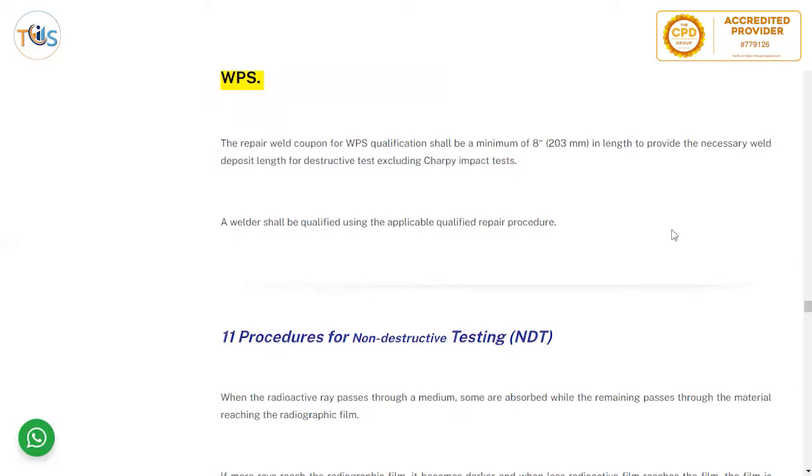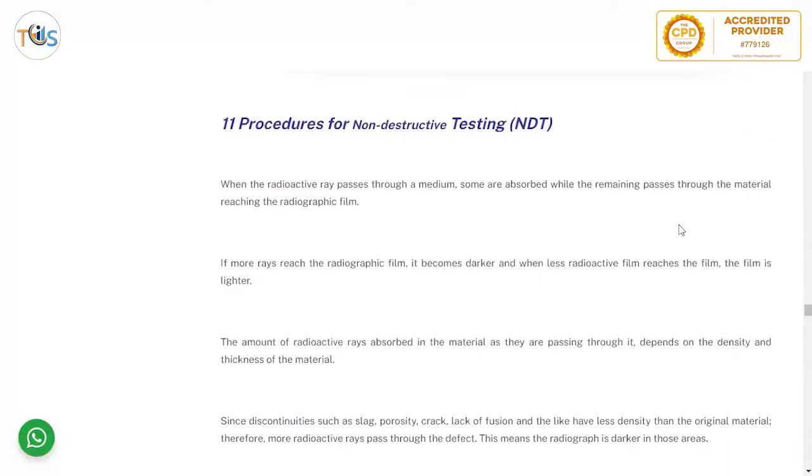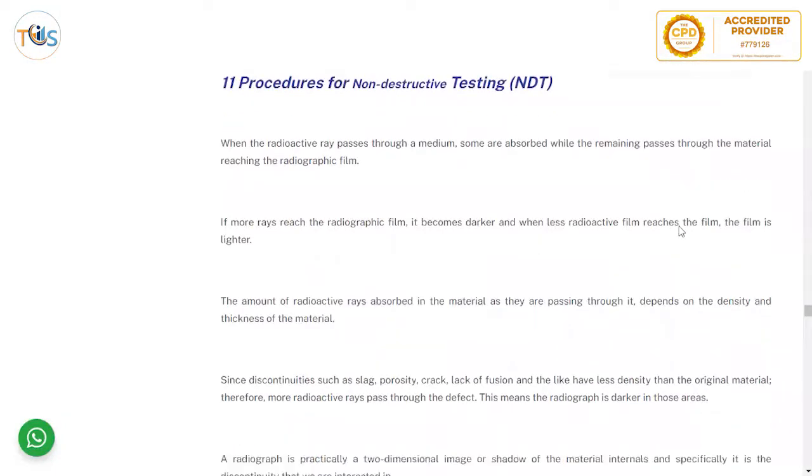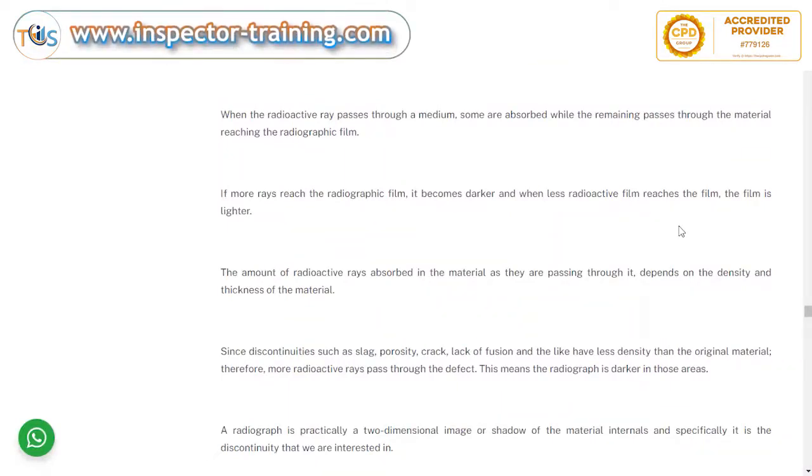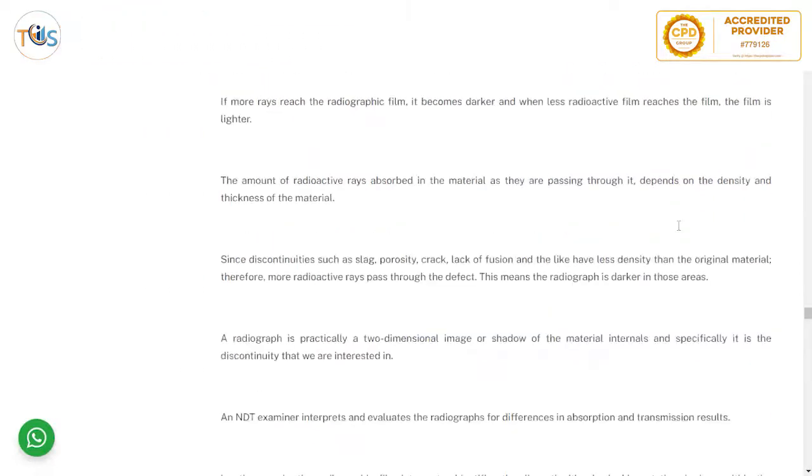Procedure for non-destructive testing: when the radioactive ray passes through a medium, some are absorbed while the remaining passes through the material, reaching the radiographic film. If more rays reach the radiographic film, it becomes darker, and when fewer radioactive rays reach the film, it is lighter.